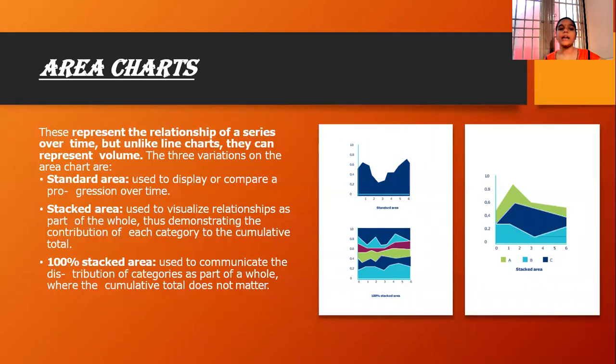In the standard area chart, we can display or compare the progression over time. In the stacked area, we can visualize the relationships as a part of the whole, whereas the 100% stacked area is used to communicate the distribution of categories as a part of a whole, where the cumulative total doesn't matter. These are the total of 11 formats of data visualizations.